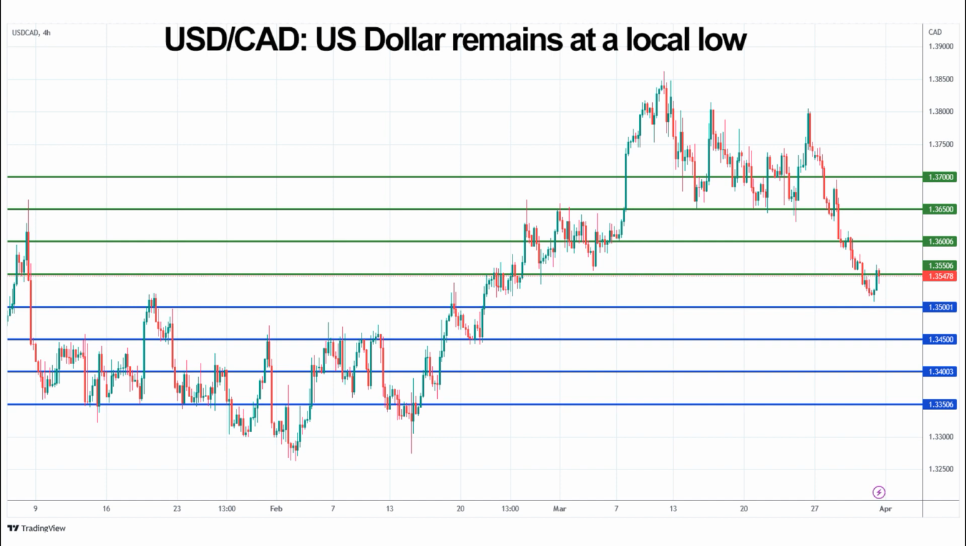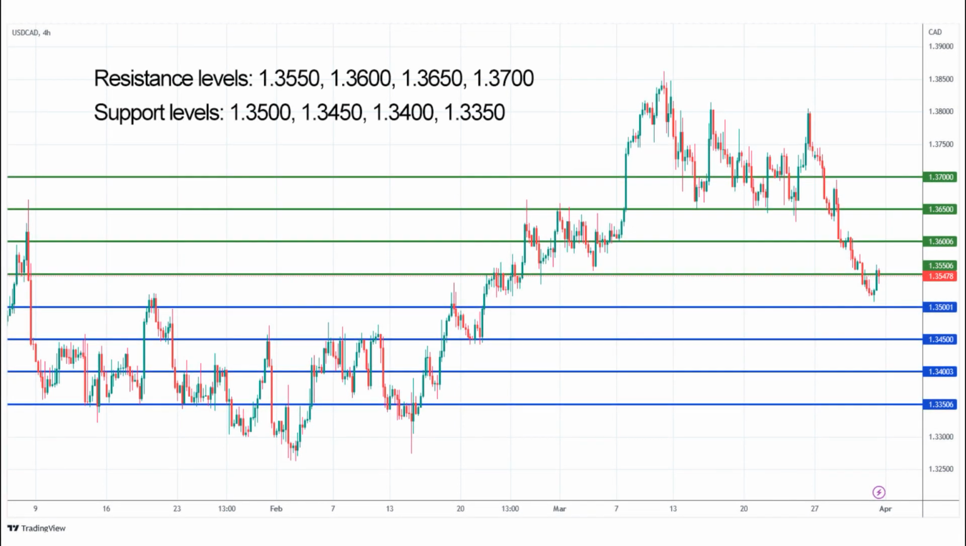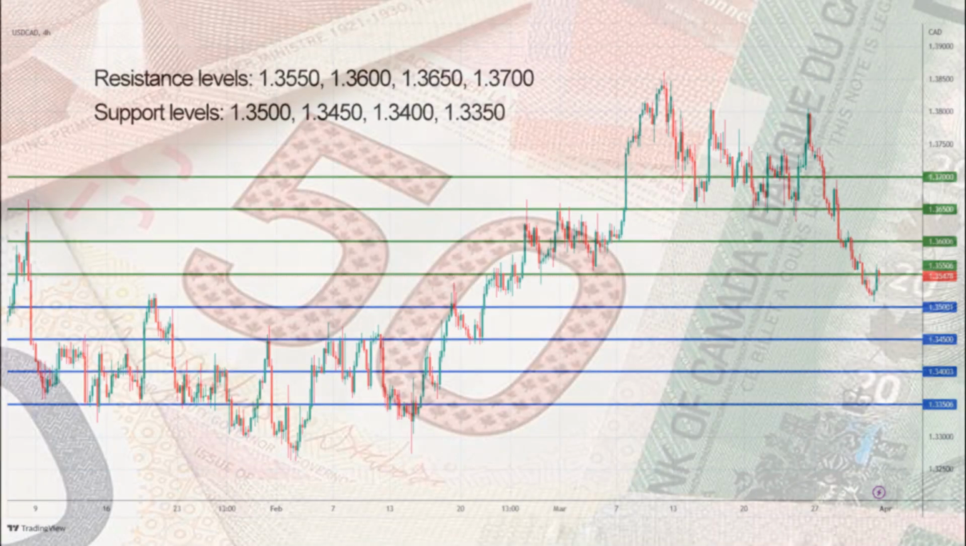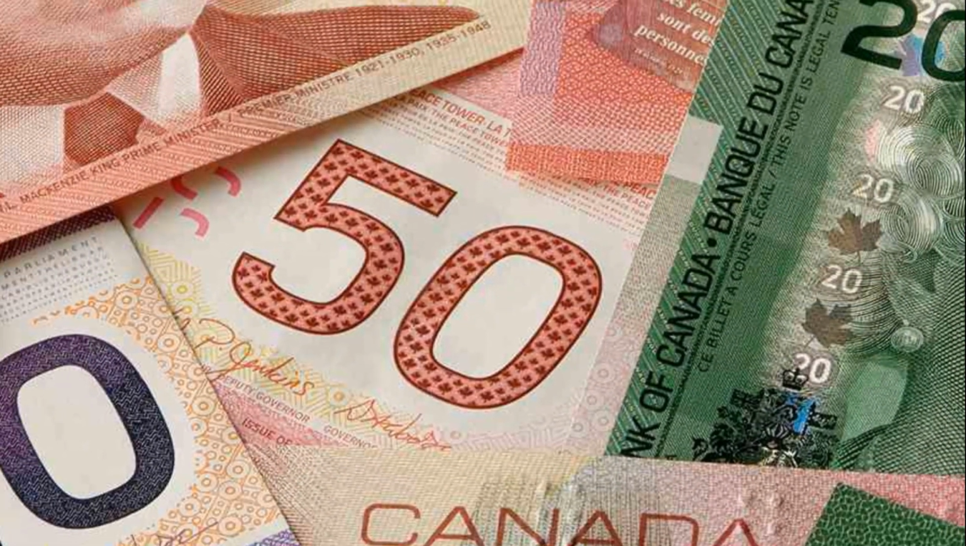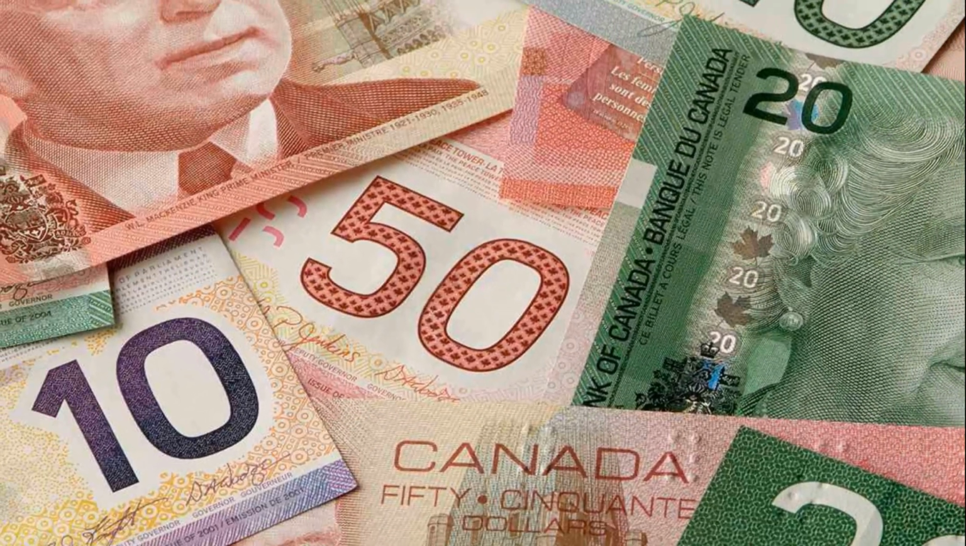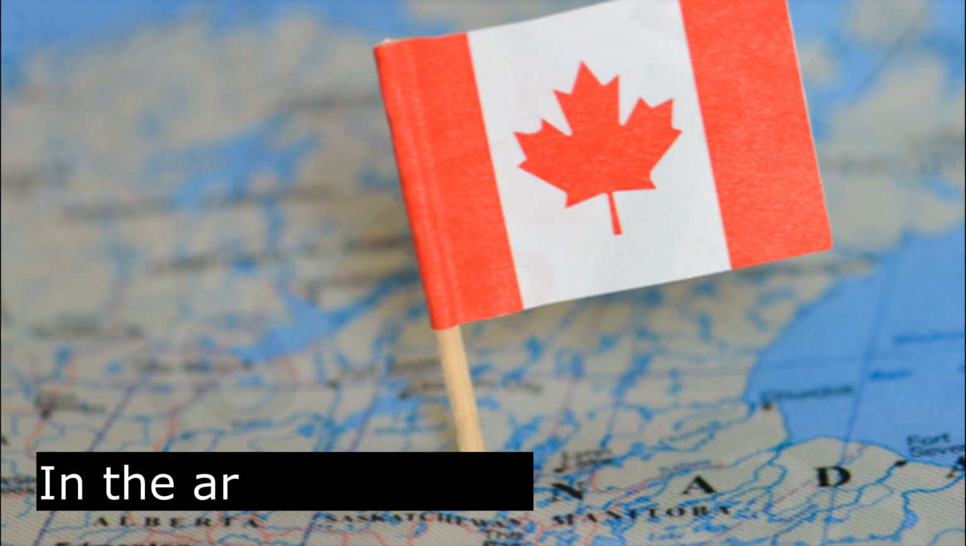Pair US dollar Canadian dollar, US dollar remains at a local low. Resistance and support levels for the pair US dollar Canadian dollar you can see now on the chart. During the morning trading the instrument US dollar Canadian dollar demonstrates multidirectional dynamics, located at the minimum threshold for February 21st in the area of 1.3530.